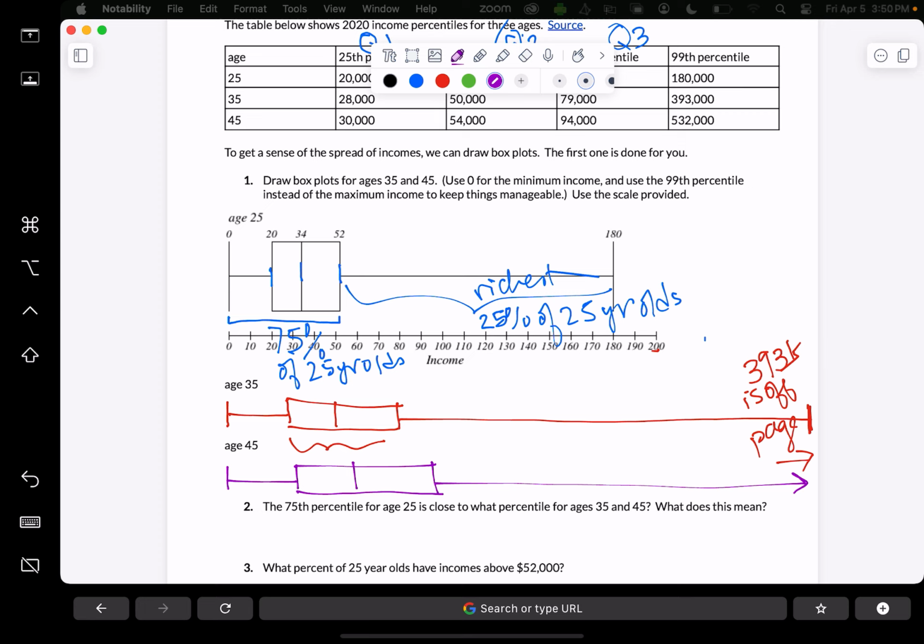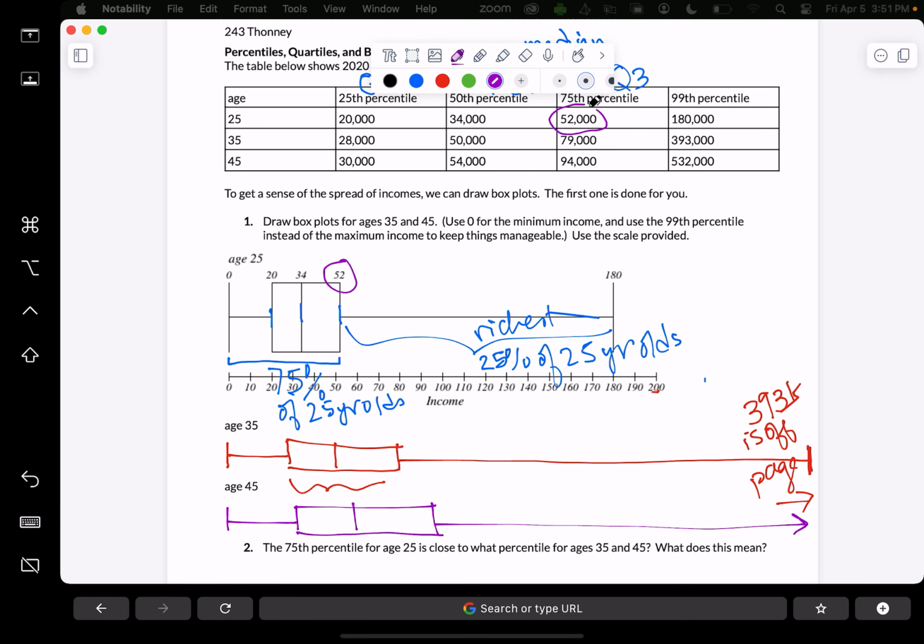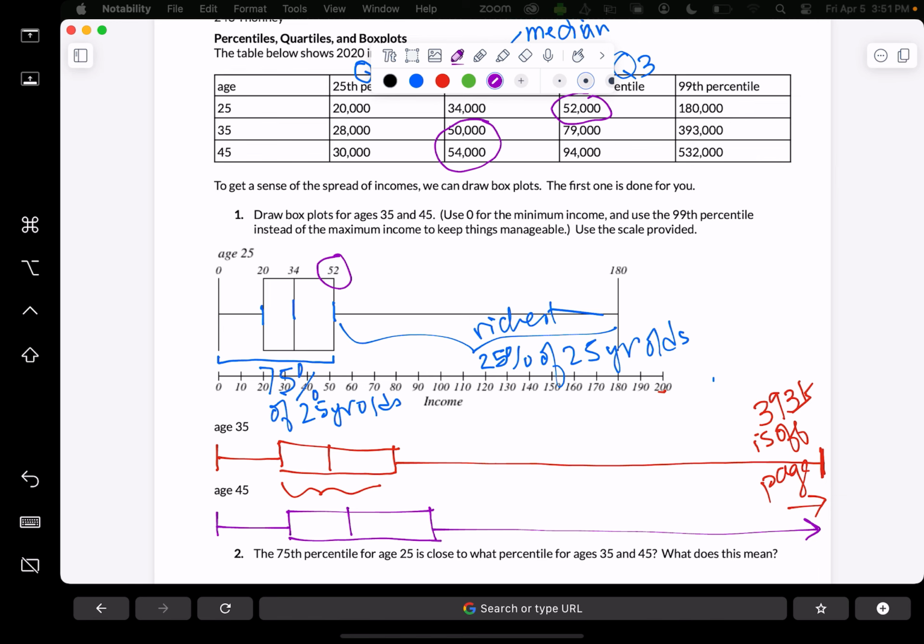Okay, so let's look at the questions below. The 75th percentile for age 25, okay, we're talking about that, is close to what percentile for age 35? Well, it's close to the median for age 35. And what was the median for age 45? Not that different. So the 75th percentile for age 25 is really closer to the median for age 35 and 45. Still getting the hang of this thing.